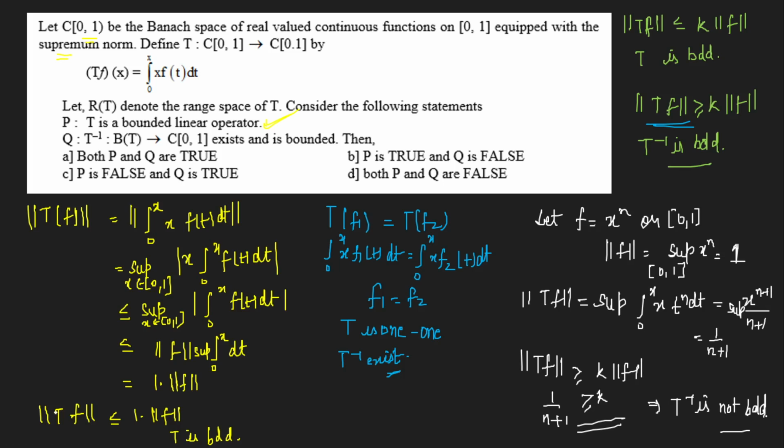So that means the P statement is true, but the Q statement is false. This statement is false. So option B is my correct answer. Right, here option B is correct. And why did we get that? Because it's not possible.